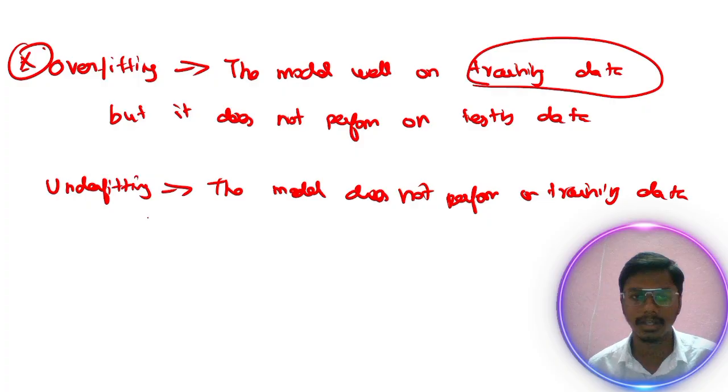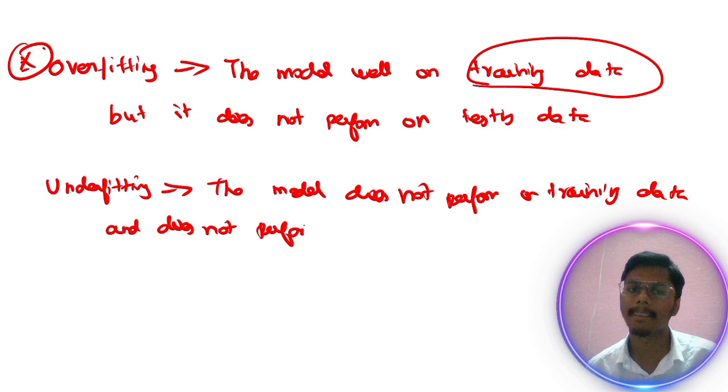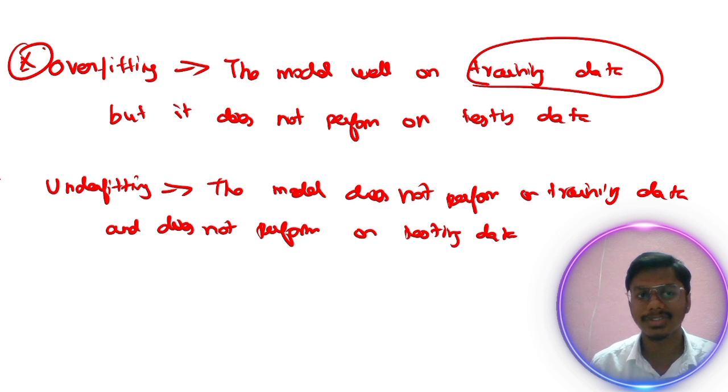This is also a very important interview question, so just note it down, guys.